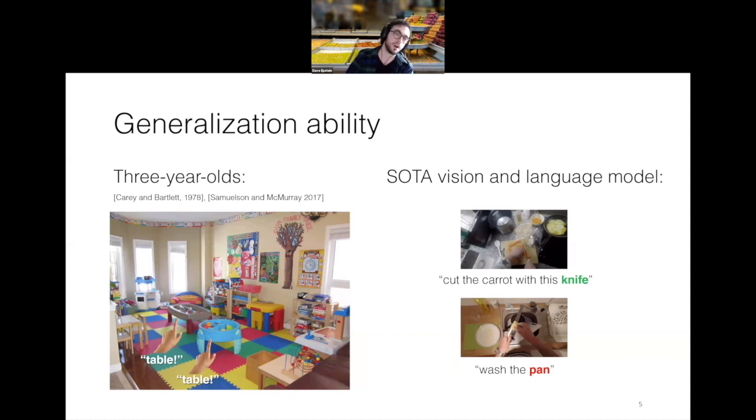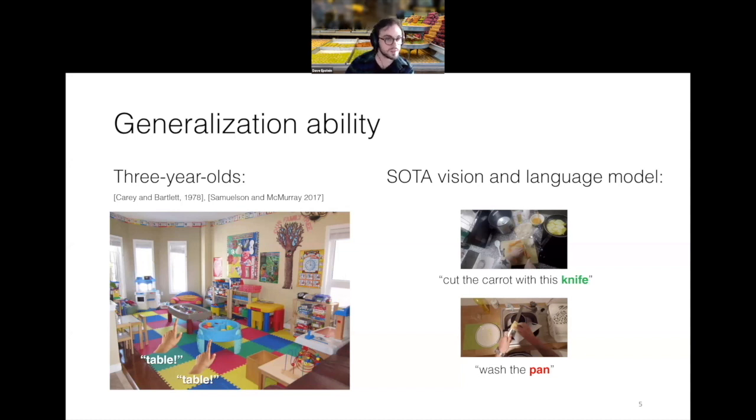On the other hand, on the bottom, the model is unable to understand that there's a knife being washed. Instead, it thinks that it's a pan being washed, and so it can't generalize, even though it's the same type of object. And it can't do this because it's never seen this composition. It's never seen the combination of the action of washing and the tool of the knife. So it's just not able to generalize.